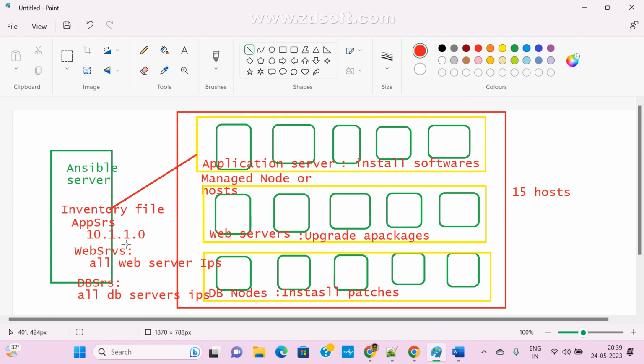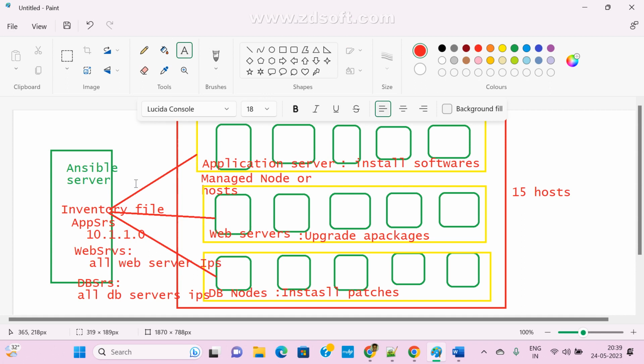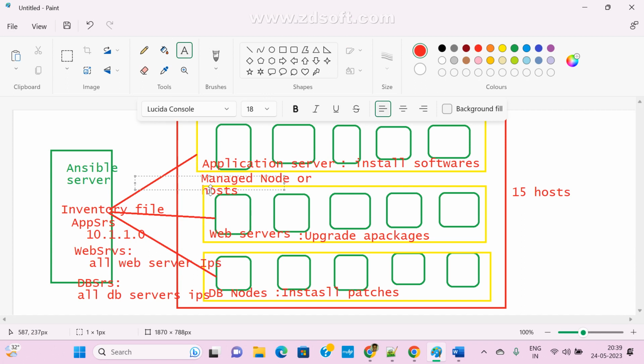Mostly here we are going to generate one SSH key on the server, and with the help of that SSH key, we are going to connect to all your host machines. Anyway, we are going to set it up, right? We can easily understand how these machines are connecting via SSH, secure shell, only.